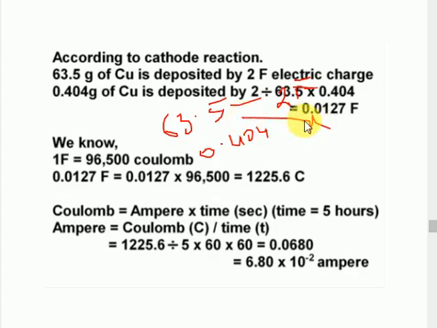Cross multiply, and you get the value, 0.0125 farad.